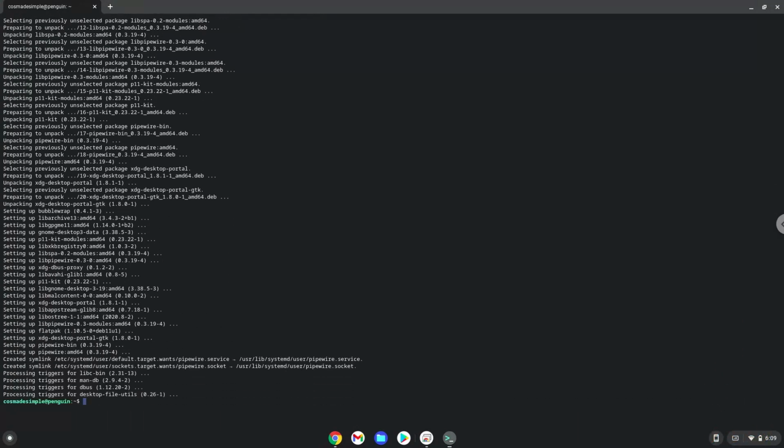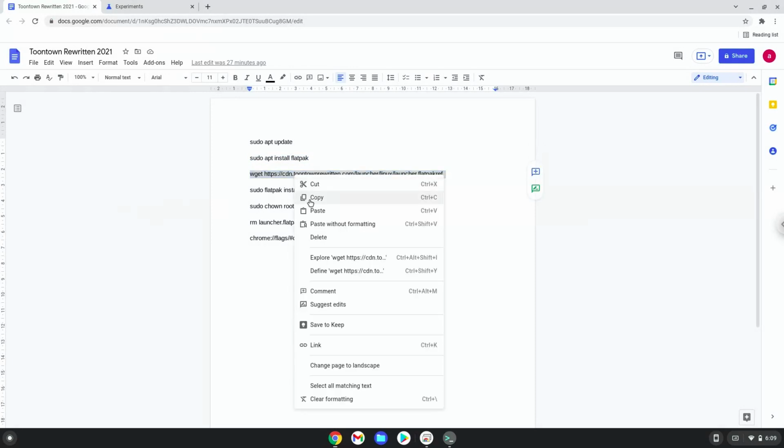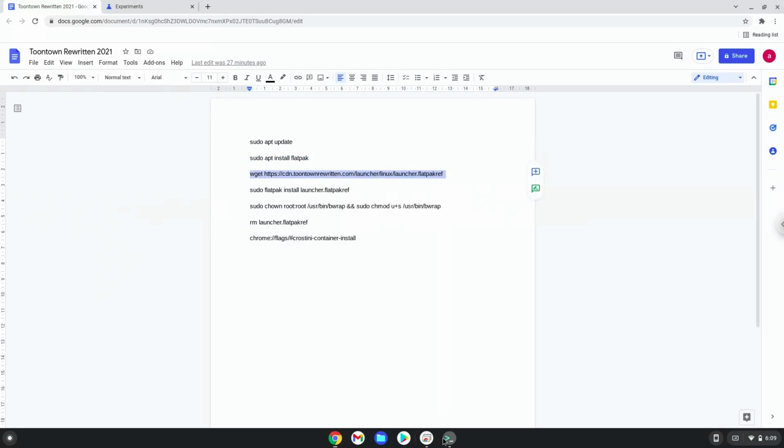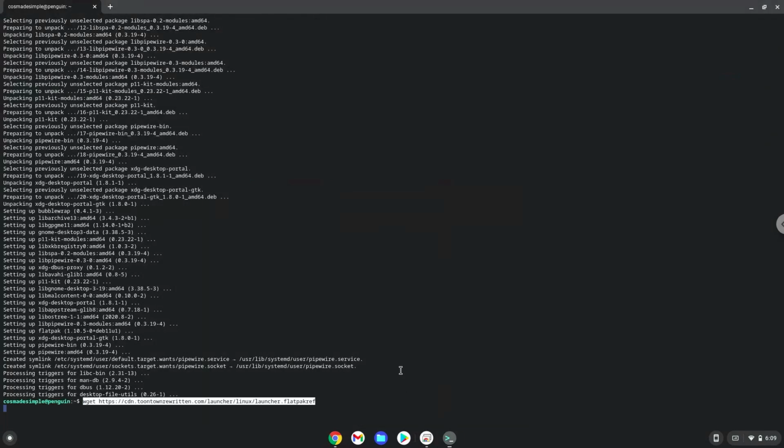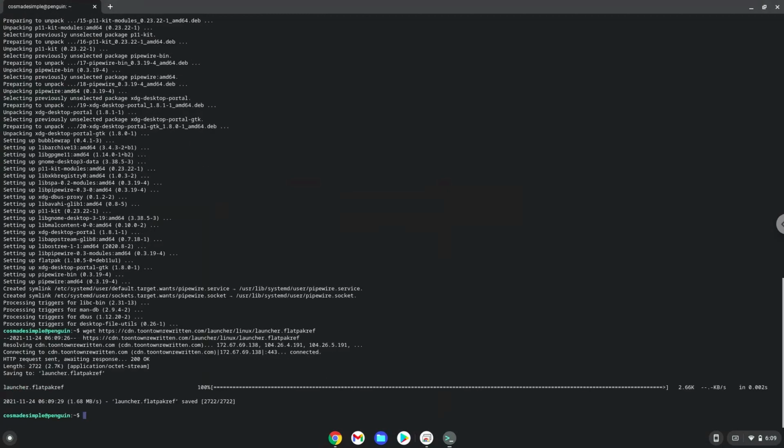Now we will download the Toontown Rewritten installer. Now we will install it.